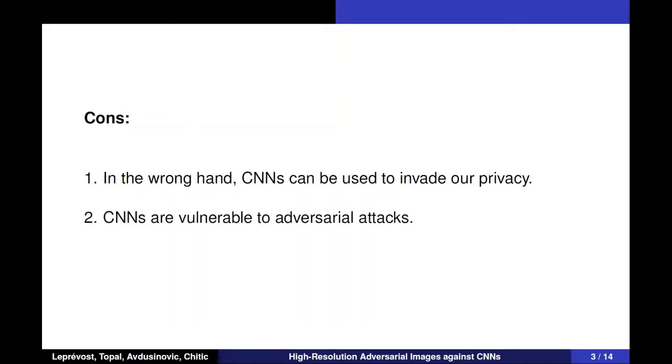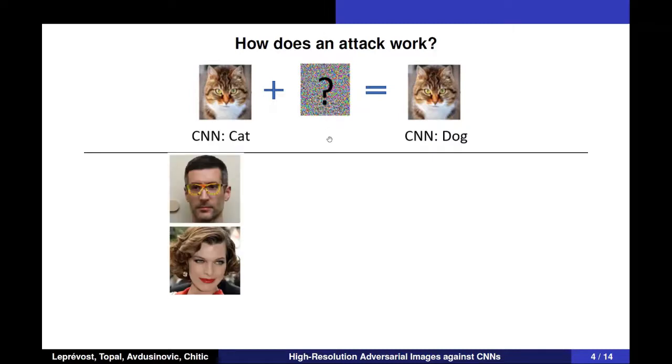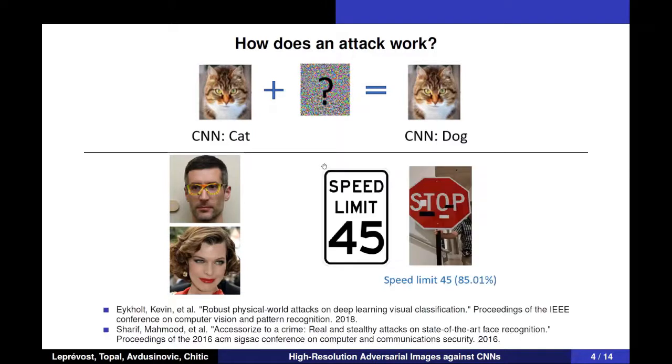Second, we can say that even though CNNs are so powerful, they are still vulnerable to adversarial attacks. Indeed, adding appropriate noise to an input may cause a CNN to give a different response, as we can see in this sample. The consequence of these attacks can be devastating if the intent is malicious. Specially designed glasses can lead a CNN to misclassification like the one in this example. So this is how criminals can escape facial recognition security systems. Or adding some patches to a stop sign may cause a CNN to recognize it as a speed limit 45, and we can imagine the consequence of that. It seems there is still room for improvement in terms of robustness.